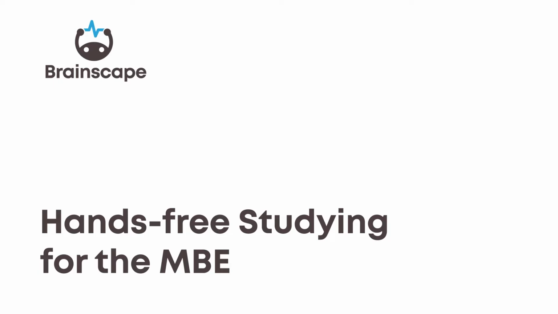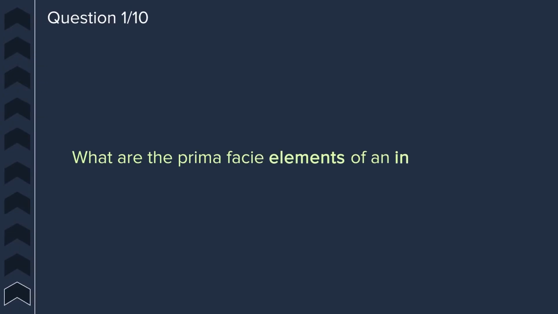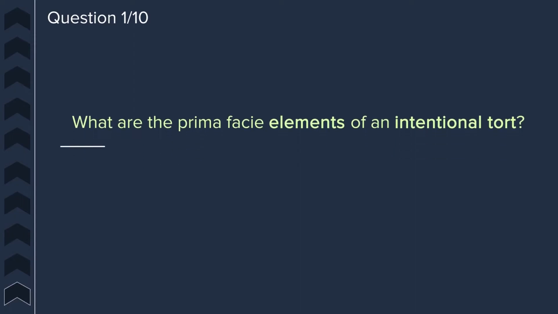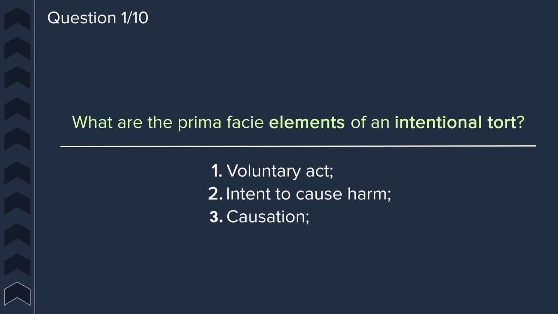Today's video is about torts, so get ready and let's get started with our first set of cards covering intentional torts. Question 1. What are the prima facie elements of an intentional tort? The prima facie elements of an intentional tort are that first, there must be a voluntary act. Second, there must be an intent to cause harm. Third, there must be causation. And 4, there must be resulting harm.